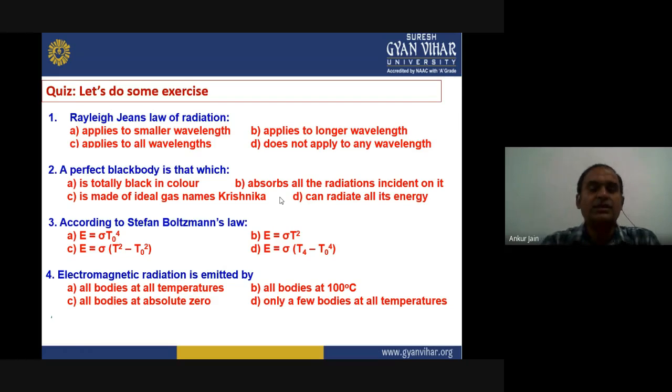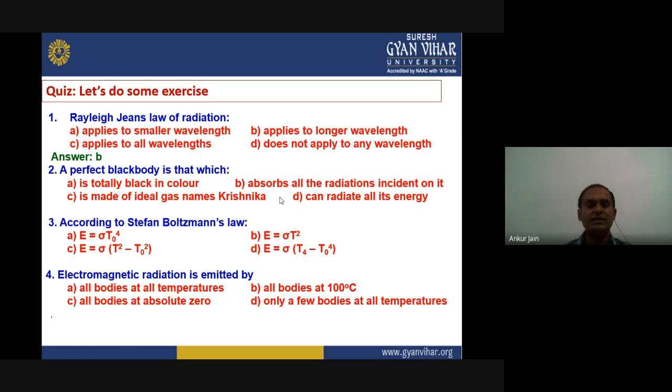Let's start this quiz. The first question is: Rayleigh Jeans law of radiation. The first option is applies to a smaller wavelength. The second option is applies to longer wavelength. The third option is applies to all wavelengths, or does not apply to any wavelength. What is the right answer? As we discussed, Rayleigh Jeans law is valid only for longer wavelengths. At shorter wavelengths, it gives the ultraviolet catastrophe. So the right answer is option B, applies to longer wavelength.